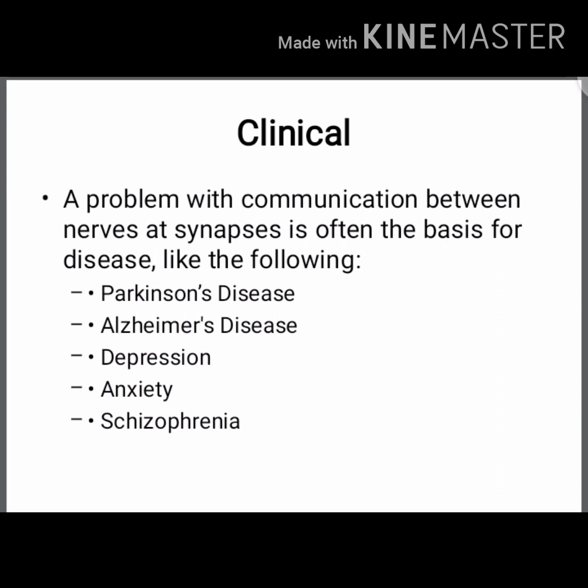Such clinical conditions include Parkinsonism, Alzheimer's disease, depression, anxiety and schizophrenia. These clinical manifestations occur due to a lack or excess of neurotransmitters, or because they do not bind to the receptor properly. All these conditions produce many clinical problems.